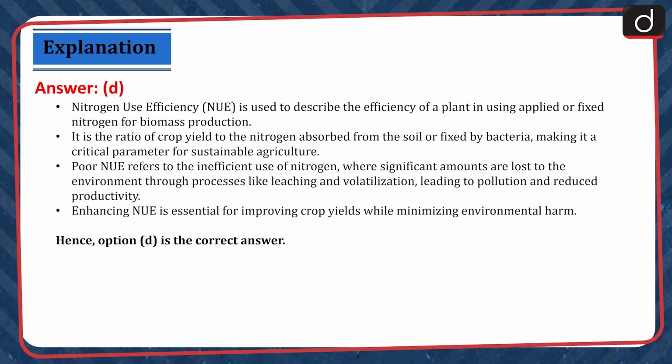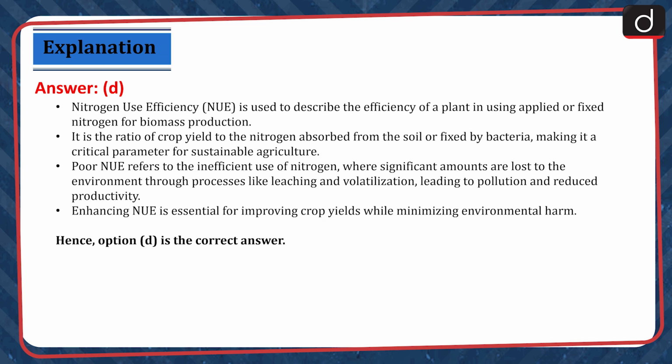Nitrogen use efficiency is used to describe the efficiency of a plant in using applied or fixed nitrogen for biomass production. It is the ratio of crop yield to the nitrogen absorbed from the soil or fixed by bacteria, making it a critical parameter for sustainable agriculture. Poor NUE refers to the inefficient use of nitrogen, where significant amounts are lost to the environment.